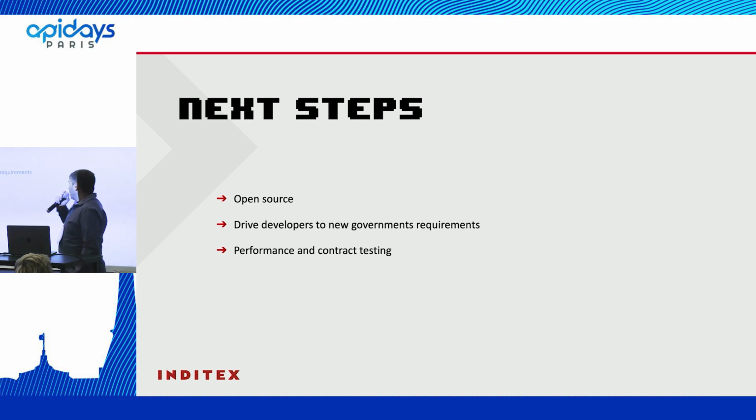We are also thinking about including algorithm performance and contract testing. Remember that the microservice is open. We have a YAML file to configure how it works, and you can add whatever you want. So these are the next steps for our product, and that's all.